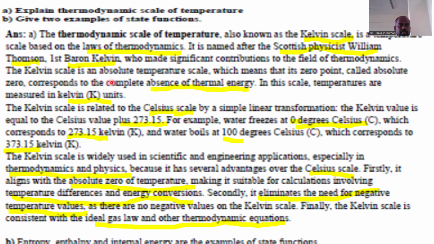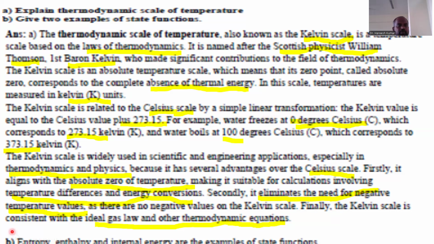The Kelvin scale is an absolute temperature scale, which means that its zero point, called absolute zero, corresponds to the complete absence of thermal energy. In this scale, temperatures are measured in kelvin, denoted by the symbol K. The Kelvin scale is related to the Celsius scale by a simple linear transformation.